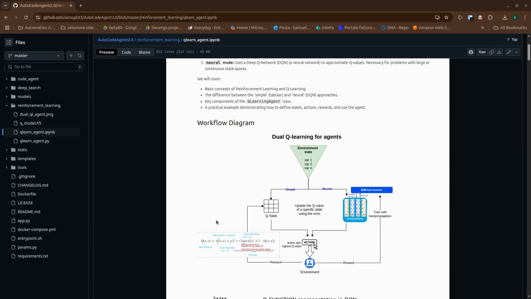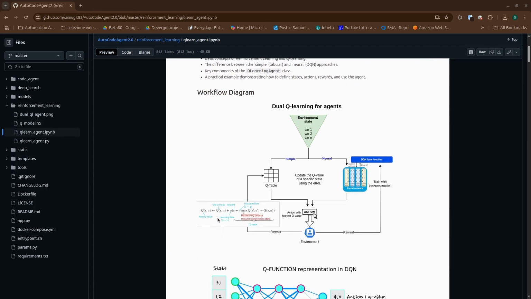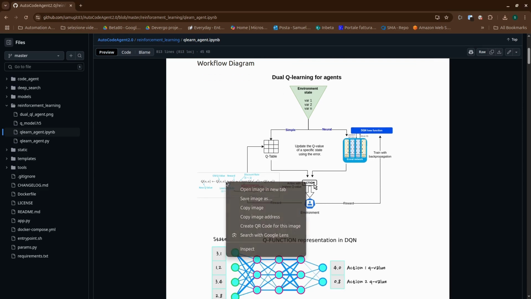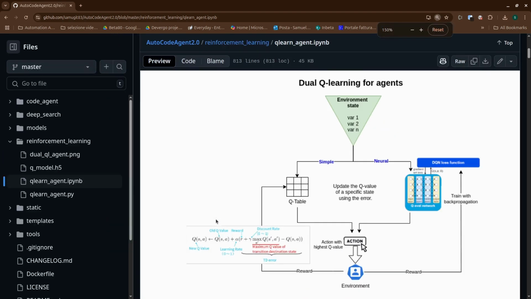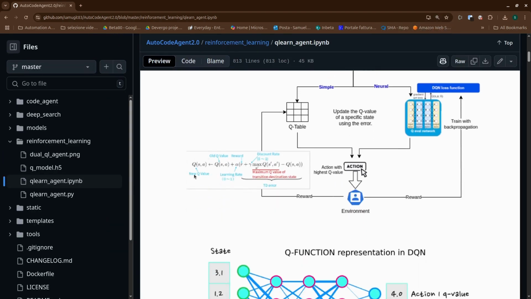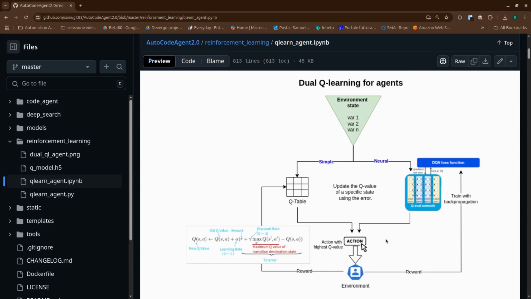Q-Learning focuses on learning the value of taking a specific action in a specific state. This is called the Q value, written as Q of S, A. A high Q of S, A means taking action A in state S seems like a good long-term bet. A low Q of S, A means this action probably won't lead to good rewards from this state. The agent learns these Q values by repeatedly